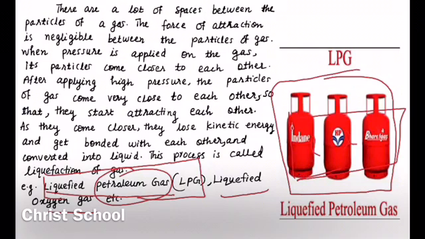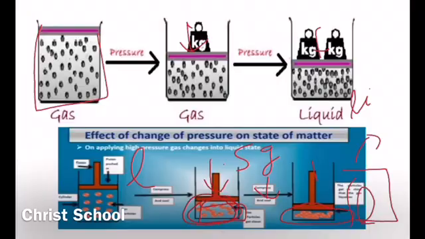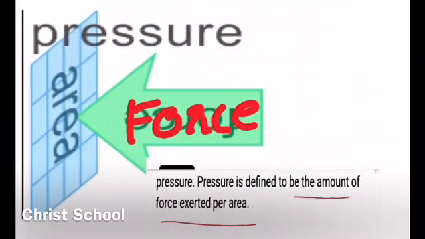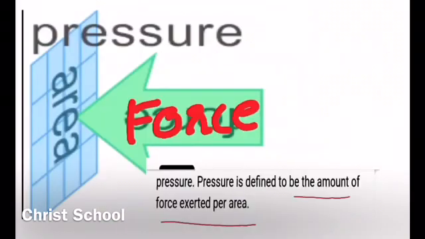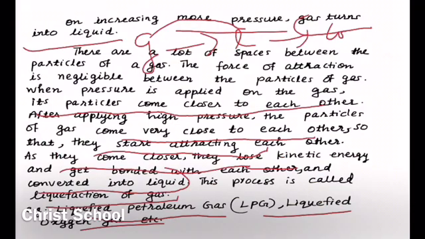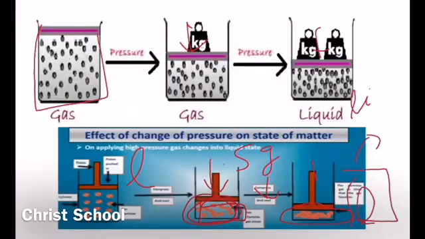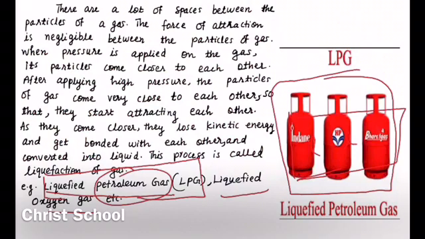When we apply pressure on the gas, a large volume of gas can be changed into a small volume of gas. The small volume of gas is called compressed gas. But if you apply high pressure, the gas is changed into liquefied gas. Gas is changed into liquid form. This liquid form is called liquefied gas. So this is the effect of pressure on change of state of matter.